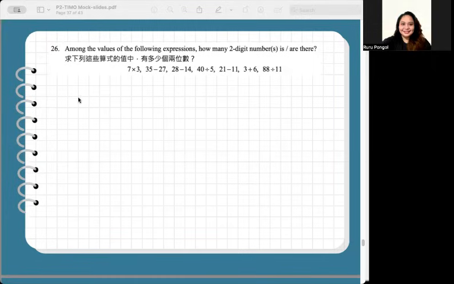Okay, so 7 times 3 is 21. 35 minus 27 is equal to 8. 28 minus 14 is equal to 14. 40 divided by 5 is equal to 8.